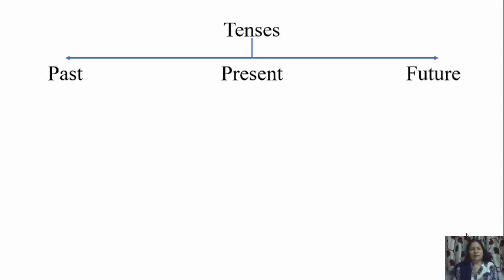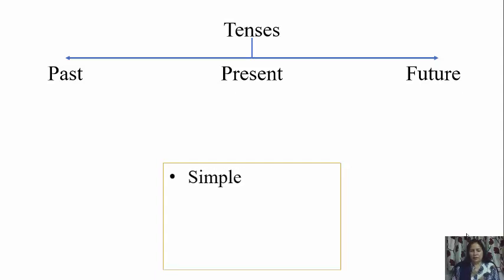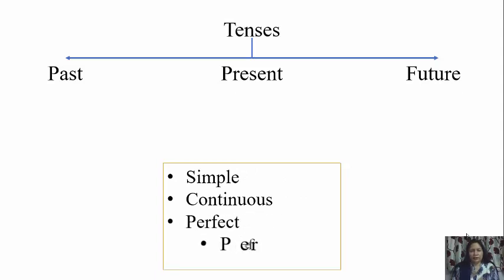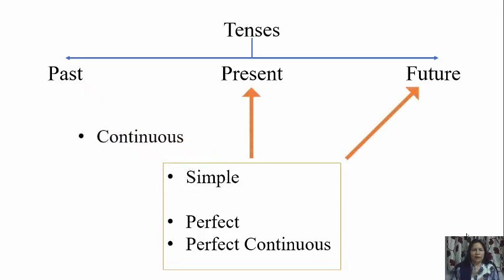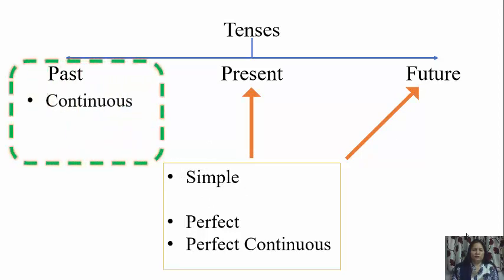We use simple past tense for the actions that take place any time in the past. There are 4 forms of every tense: present, past and future, and these are simple, continuous, perfect and perfect continuous. And today we are going to study past continuous tense.